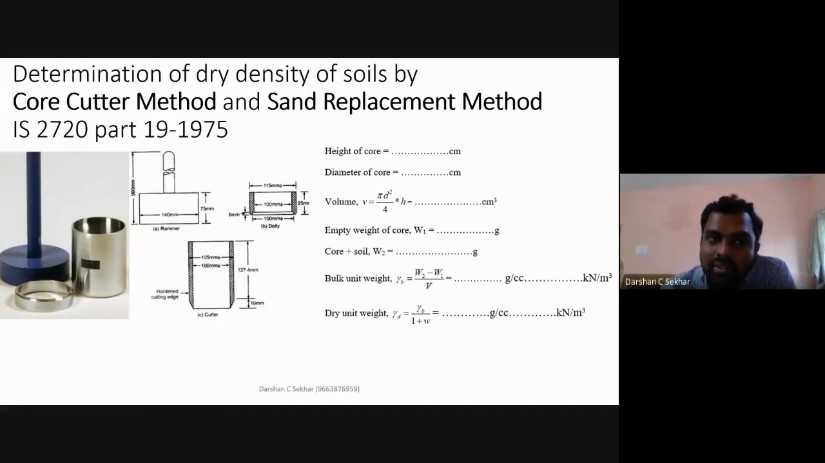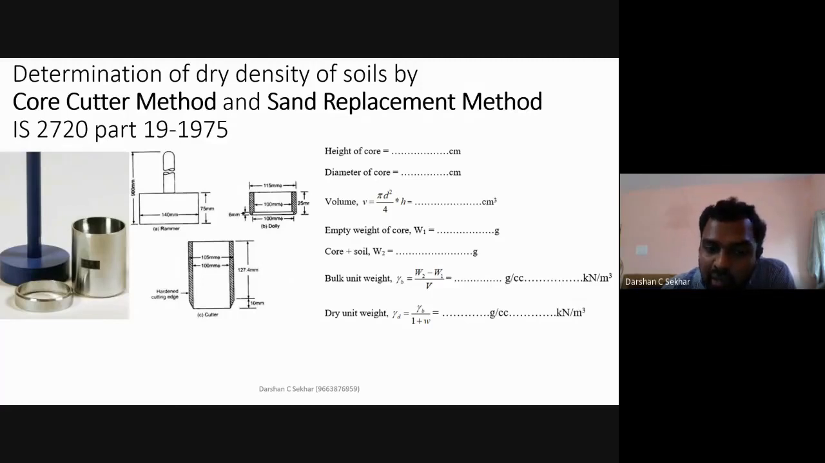In density, there are two methods. One is the core cutter method. The other one is the sand replacement method. First we'll be discussing only the core cutter method here. As the name itself indicates, a core cutter is nothing but you have a core. This steel one is called a core. This has a cutter edge at the bottom.